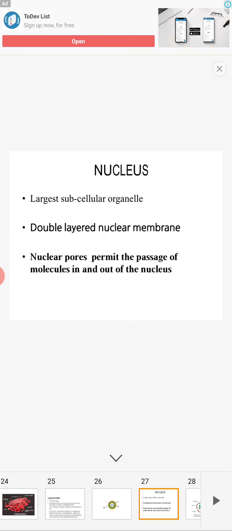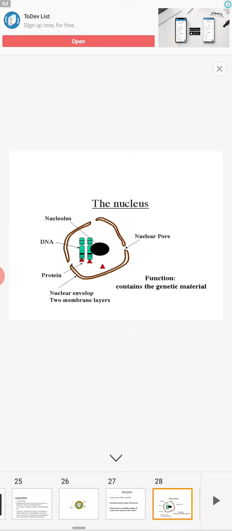So what about the nucleus? It is present in the center of the cell and is the largest subcellular organelle. A double layered nuclear membrane is there because this is the eukaryotic cell. Nuclear pores permit the passage of molecules in and out. If you see the structure, you'll know. There is a nucleolus inside, nuclear pores are there in between the nuclear envelope. DNA is the hereditary material present in the nucleus. There is also the presence of nucleolus.